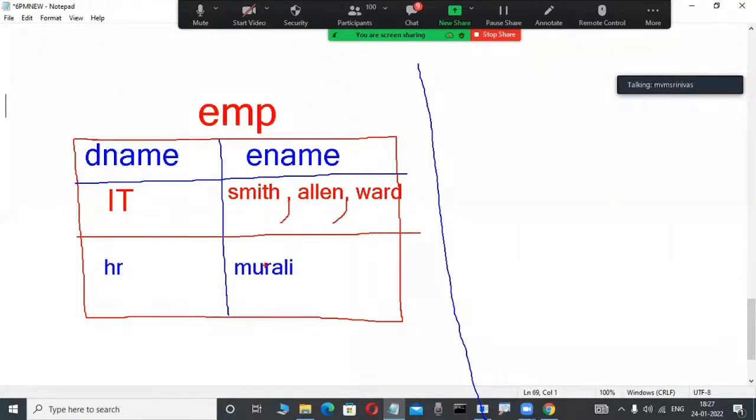There is no multiple value separated with comma. For example, here is the only problem. What is the problem? Smith, Allen, Ward are stored here, represented in the format of comma, comma, comma. It won't work. This cell is not working. Why? Because now data is represented in each cell, so only a single value is allowed.